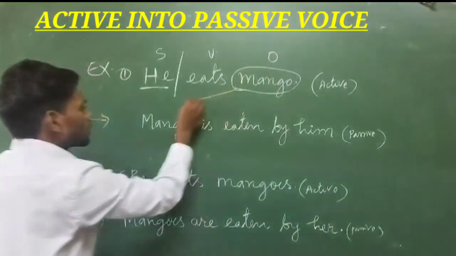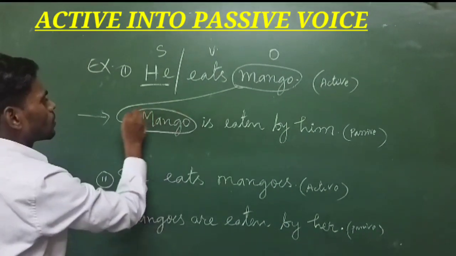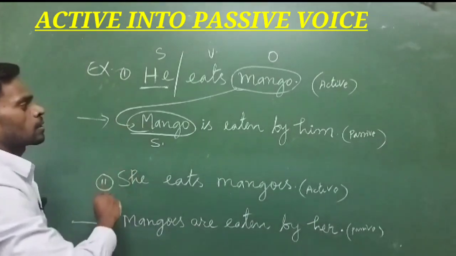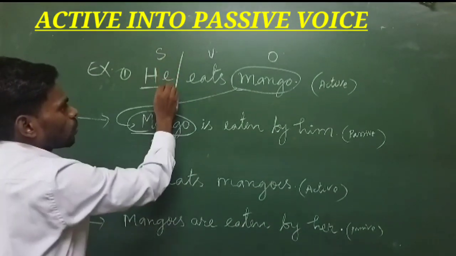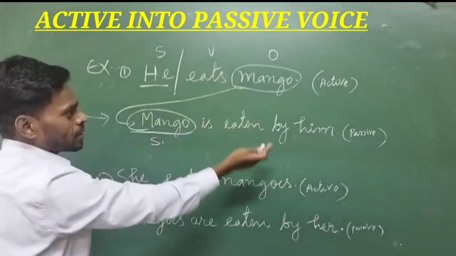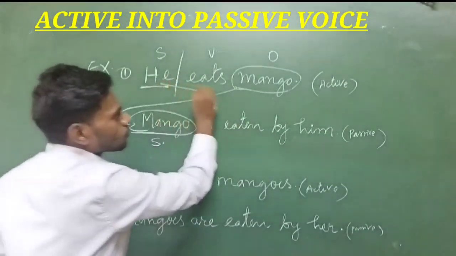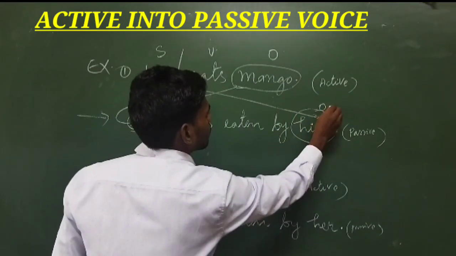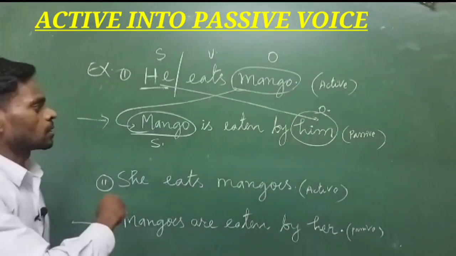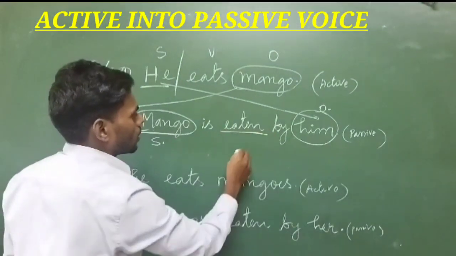So this object will come here. So now it has become a subject. Then he, it is a subject, but when we change from active to passive, then it will become object. And we have applied V3.